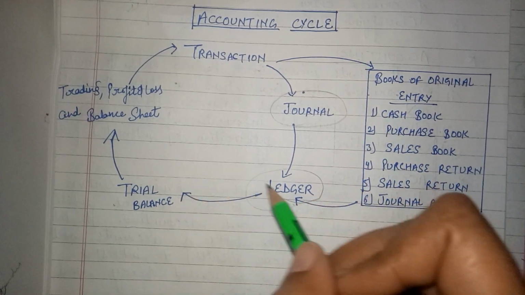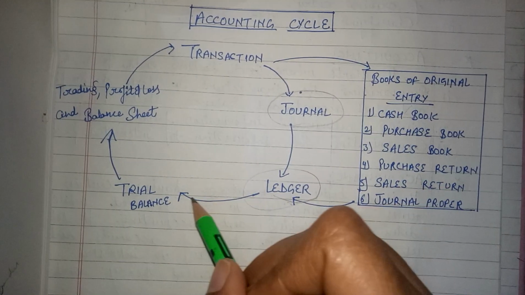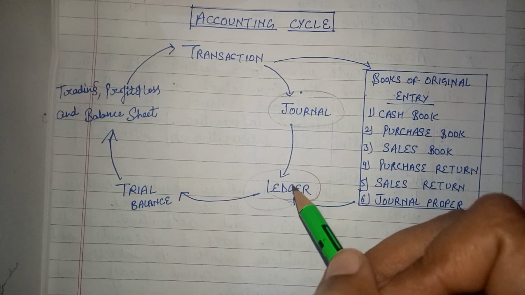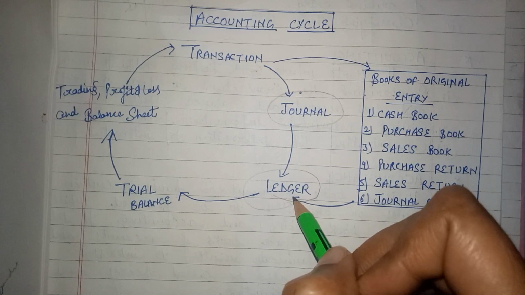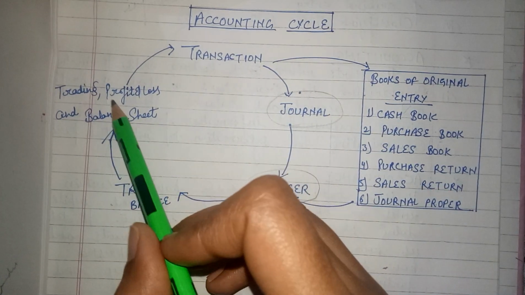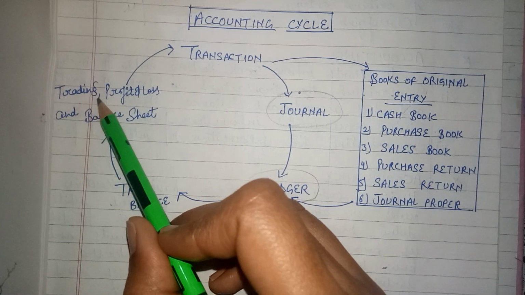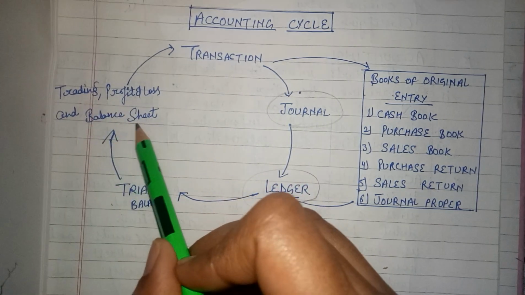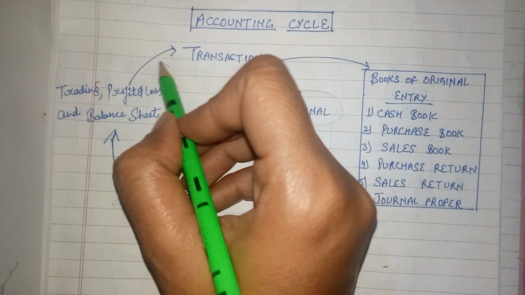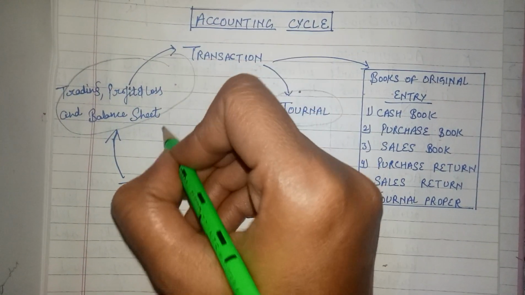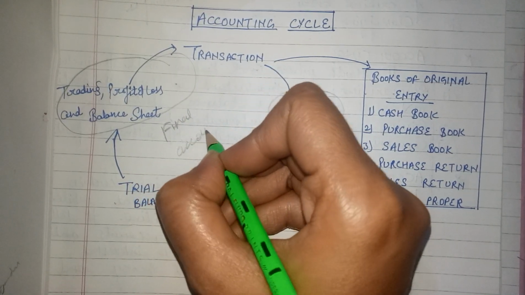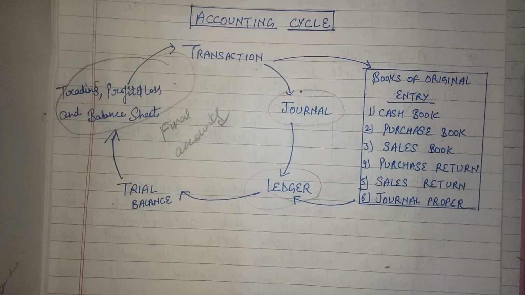After ledger, from the balances of the ledger, trial balance is prepared. Clear? From the balances of ledger, trial balance is prepared, and after trial balance, our final accounts, trading, profit and loss, and balance sheet are prepared. These are the firm's final accounts. Clear?